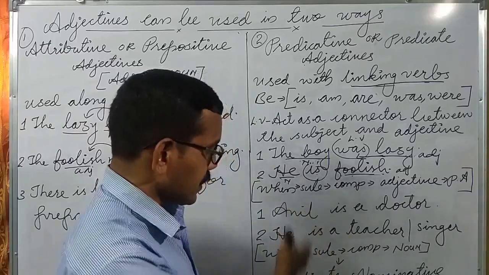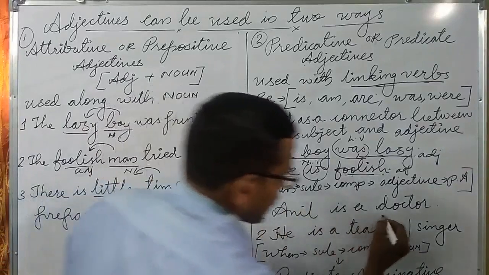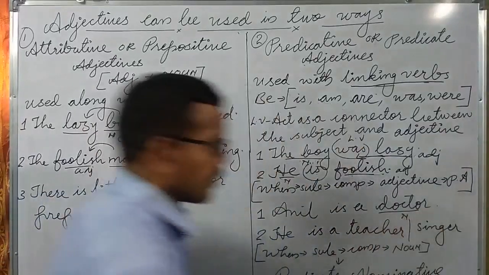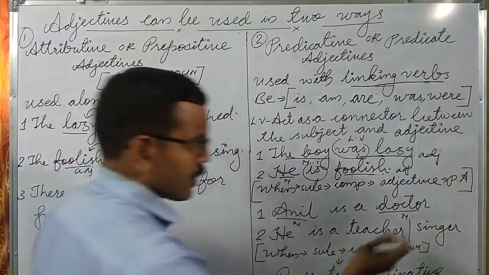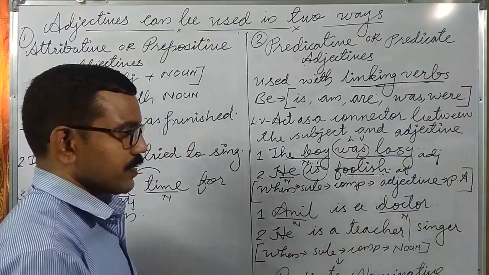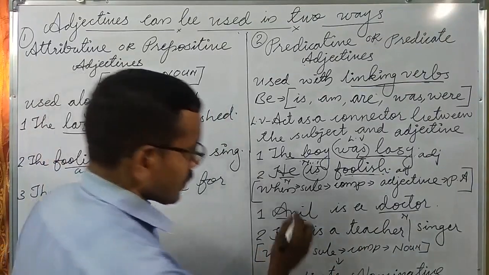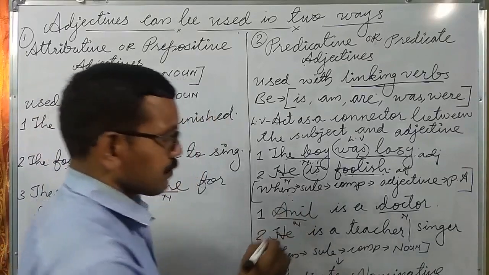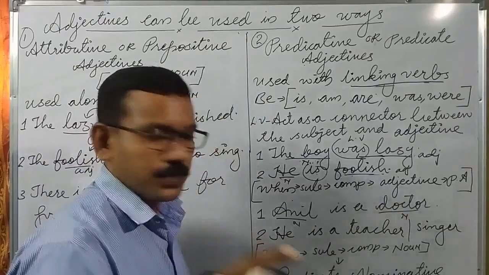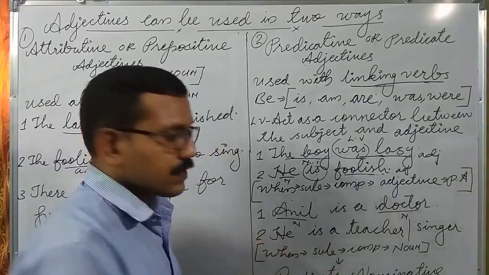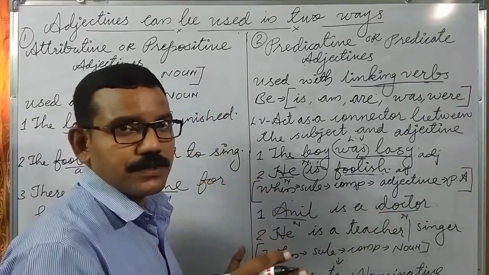Okay, look at the next example. Anil is a doctor. Here Anil is a noun and doctor is also a noun. We can see two nouns in the sentence. But the subject Anil is modified by using the noun. Here this noun doctor acts as an adjective.